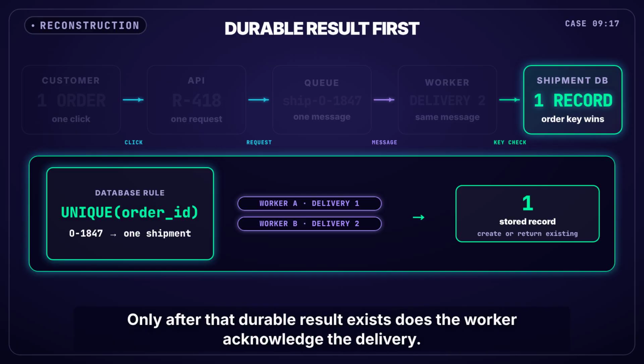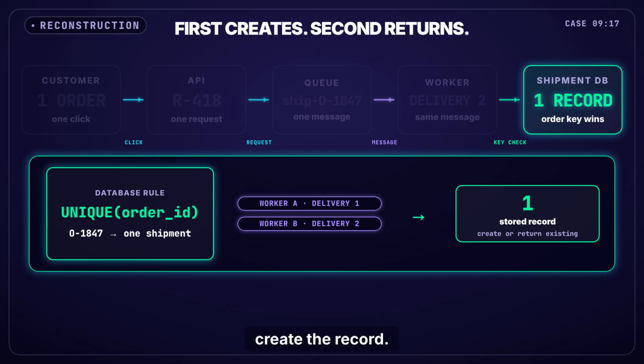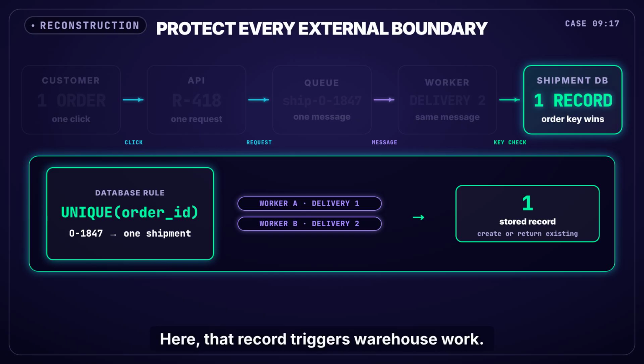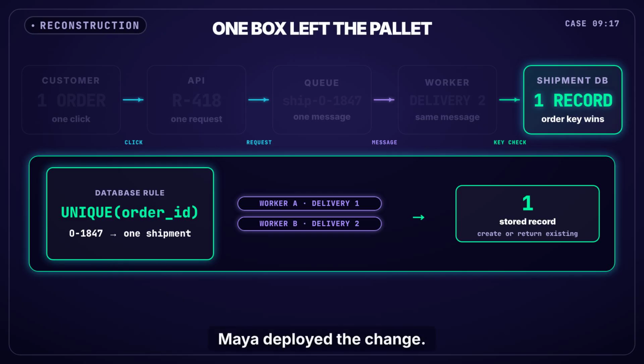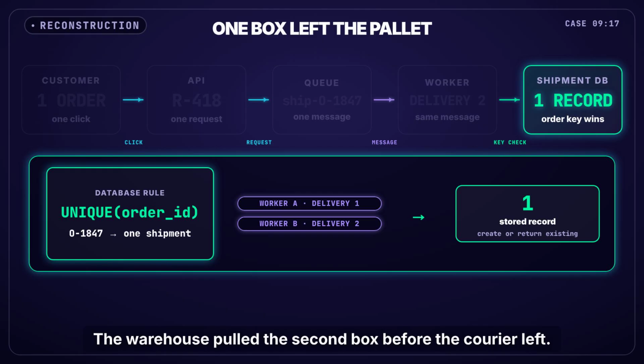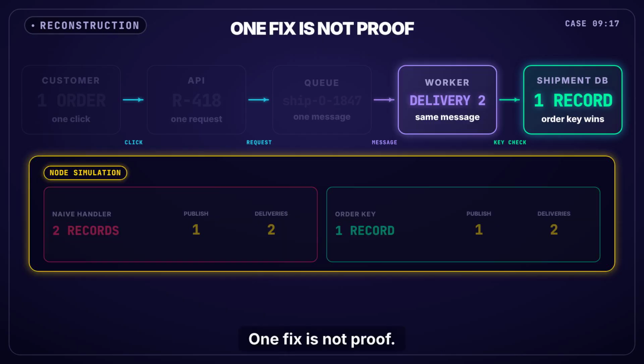Only after that durable result exists does the worker acknowledge the delivery. First arrival, create the record. Second arrival, return it. Both can finish safely. Here, that record triggers warehouse work. An outside shipping provider would need the same stable key at its own boundary. Maya deployed the change. The warehouse pulled the second box before the courier left. The first shipment continued.